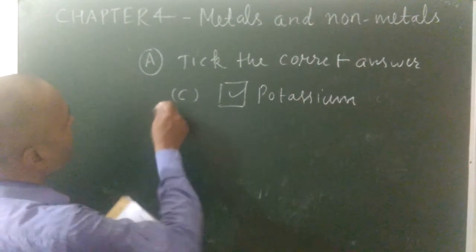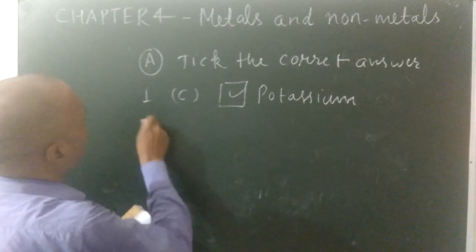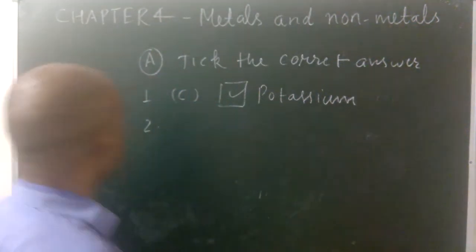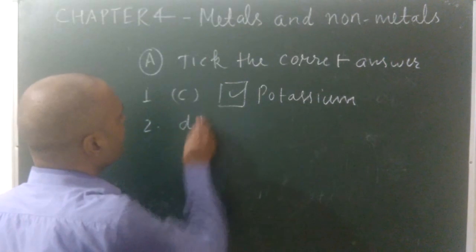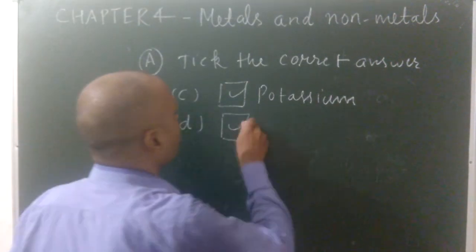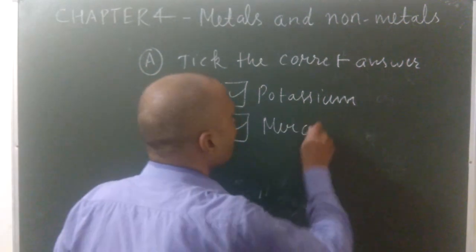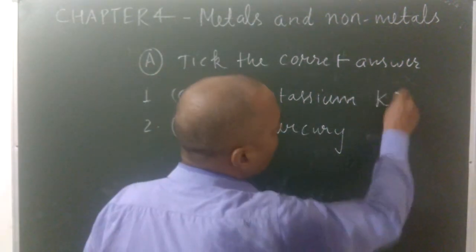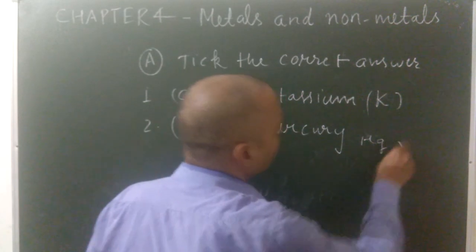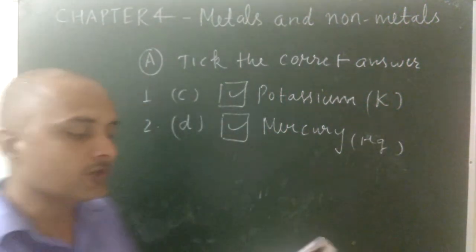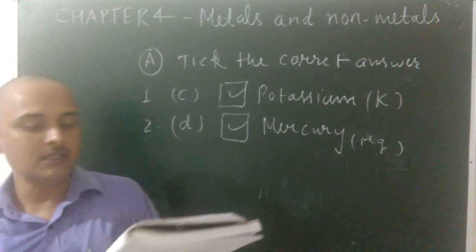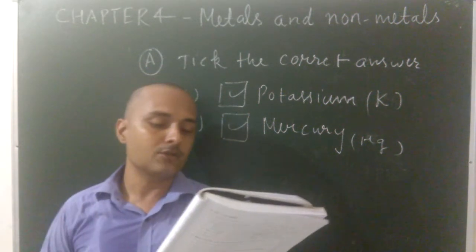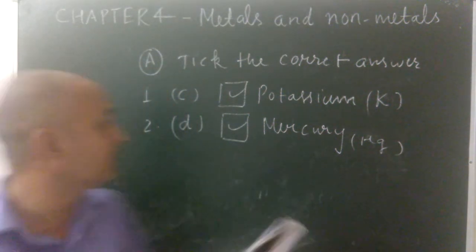Come to question number 2: the metal which is liquid at room temperature. The answer is the fourth one, mercury. The symbol of potassium is K, and the symbol of mercury is Hg. So the most reactive metal is potassium, and the metal which is liquid at room temperature is mercury.